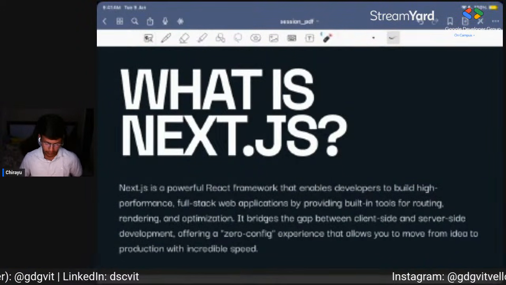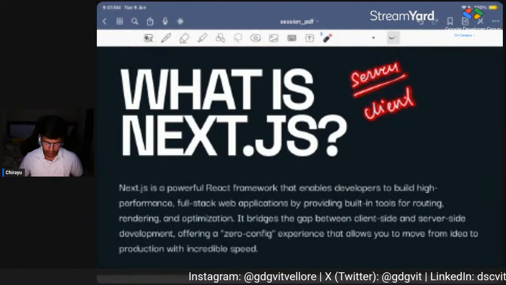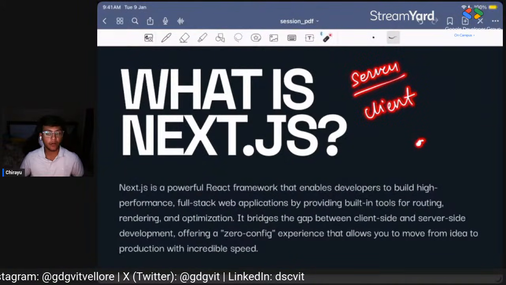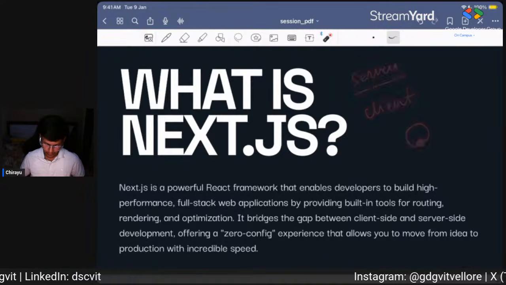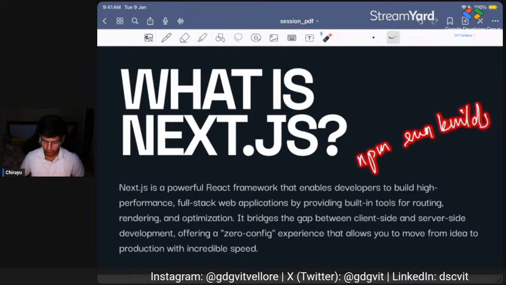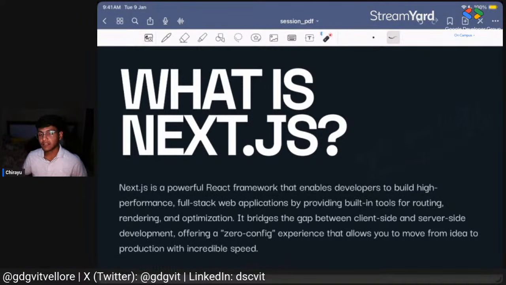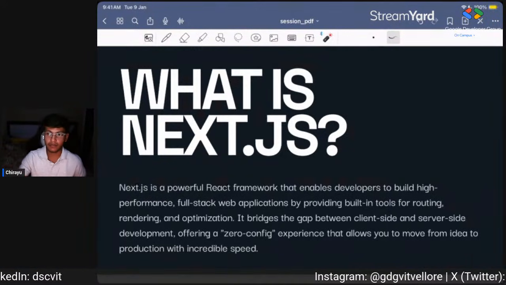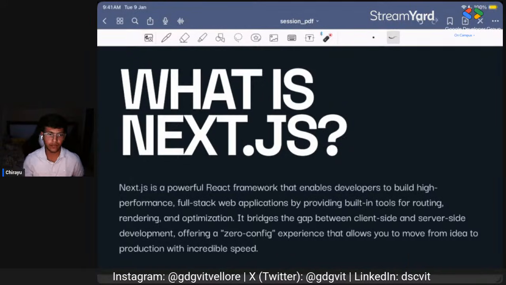So it uses a server side component and a client side component. Server side components are already built and compiled on the server side, which is basically when we run the command npm run build, which builds the app and makes it ready for production. And the client side components are basically used to interact with the client, whenever a client inputs something.